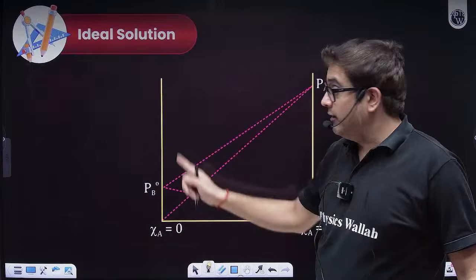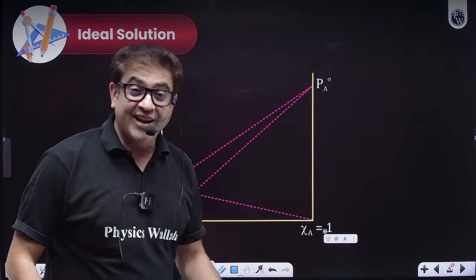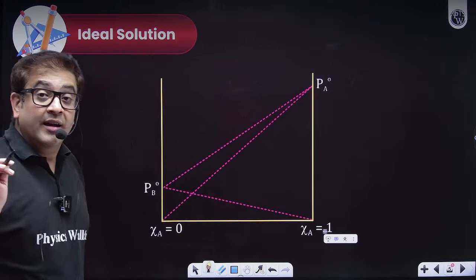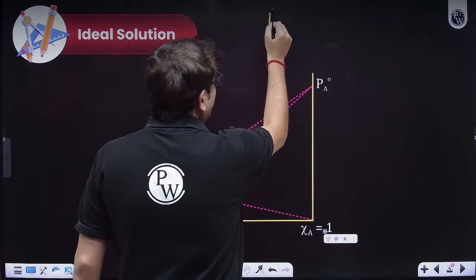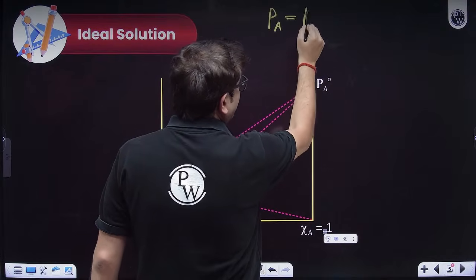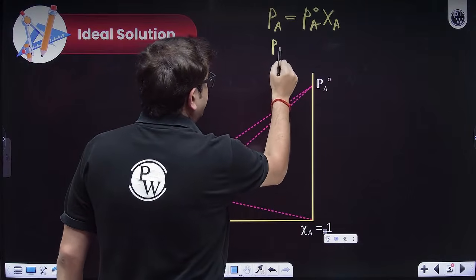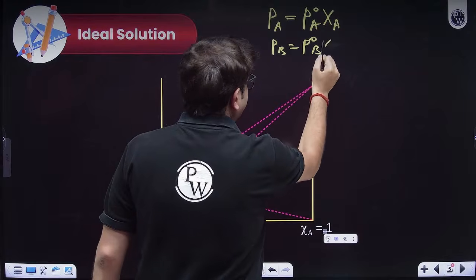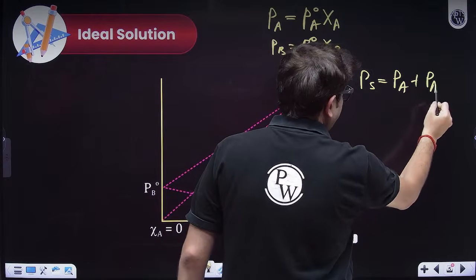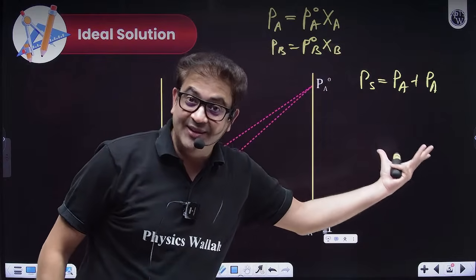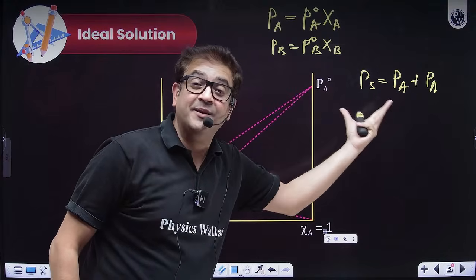Moving to the graph now. Sir, why should we see it graphically? Because for an ideal solution, sir, you already told us that pressure of solution is exactly the same as calculated by Raoult's law. So what did Raoult say? Raoult said that partial pressure of A, once you mix, will be equal to P naught A into XA, and partial pressure of B will be equal to P naught B into XB. So obviously, total pressure, which is pressure of solution, will be equal to partial pressure of A plus partial pressure of B. If you put this, you will get the ideal solution mathematical equation. Why? Because pressure of solution will be exactly the same as calculated by Raoult's law.